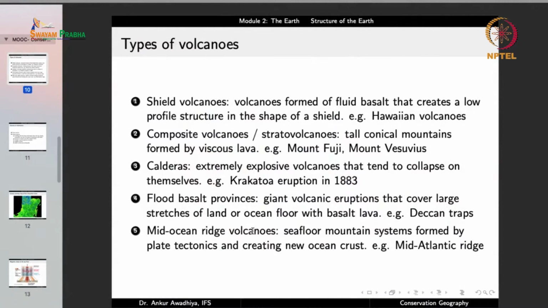Another volcano is the mid-oceanic ridge volcanoes. They are seafloor mountain systems that are formed by plate tectonics, and they are creating new crust. So they are on the seafloor, in the form of mountain systems, and we'll have a look at them in a short while. Basically the magma that is coming out is creating new crust, which is then moving away from that area. So you will not find a stratovolcano or a shield in that area. You will find a very specific structure, in which the lava that is coming out solidifies and then moves to other areas.